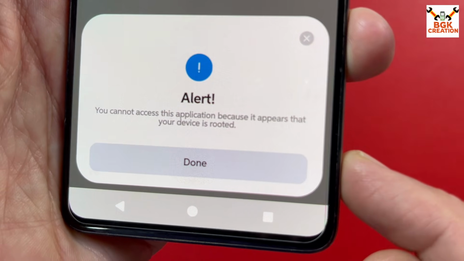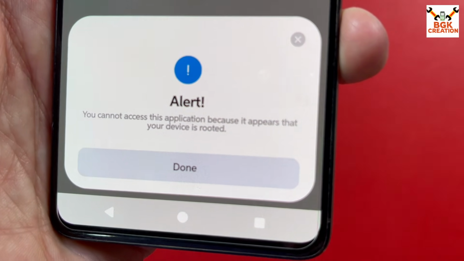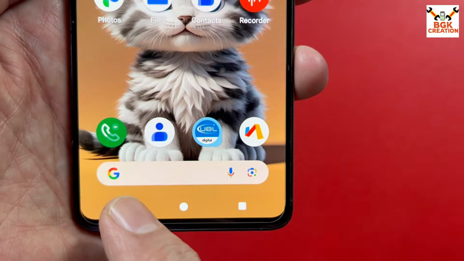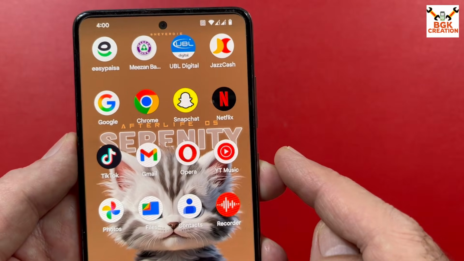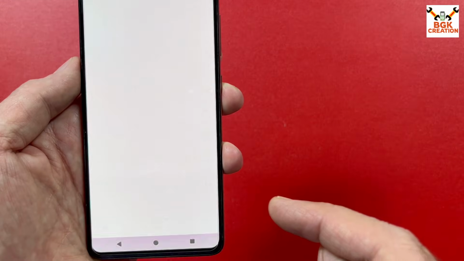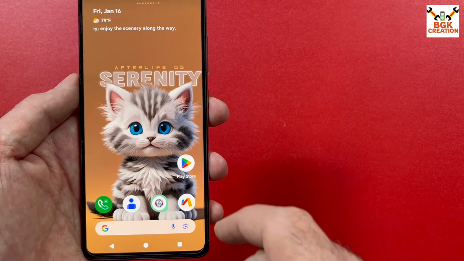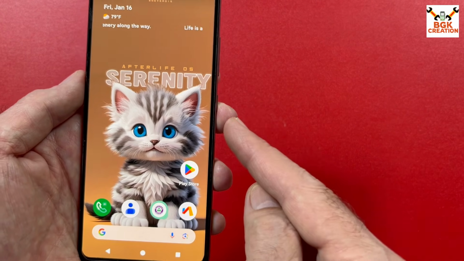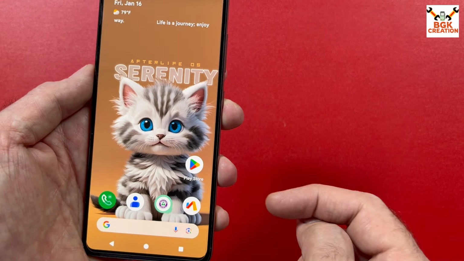The UBL banking application alerts me that this application cannot be run because the ROM or the device is rooted. Well, this ROM is not rooted, only the UBL application is showing the device is rooted. Other than that, other banking applications are opening and working. If you want to make the device certified, you need to root the ROM, then install the modules. And the Magisk rooting application will be working fine with this ROM.